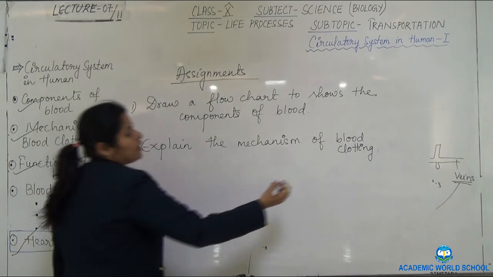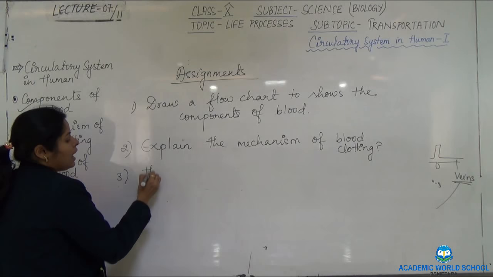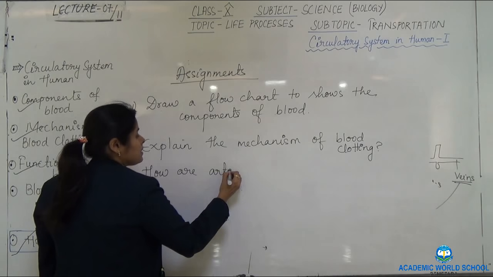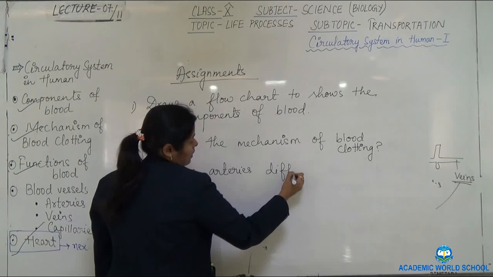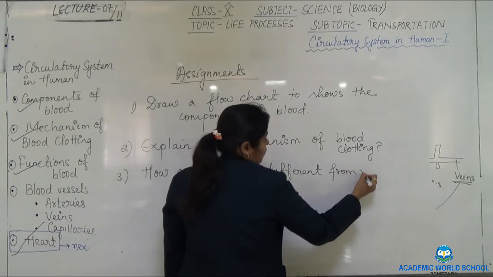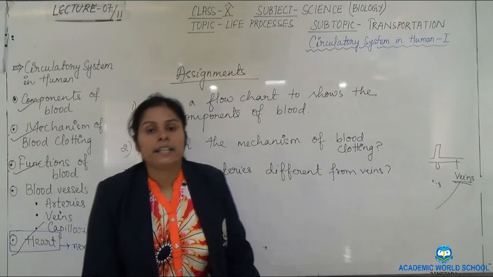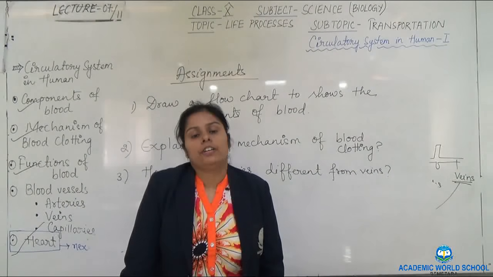And the third one is how are arteries different from veins. So these 3 assignments you will complete because it's a part of your assessment of your periodic test.